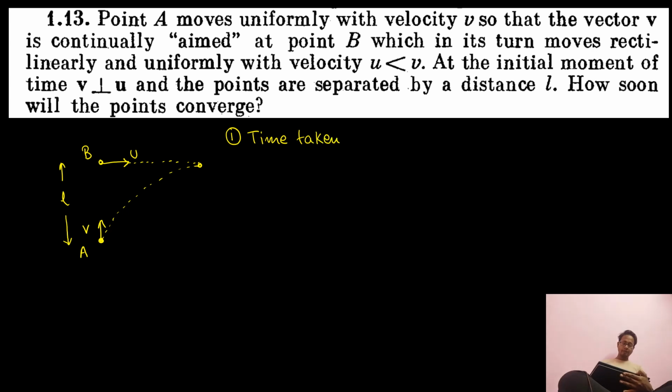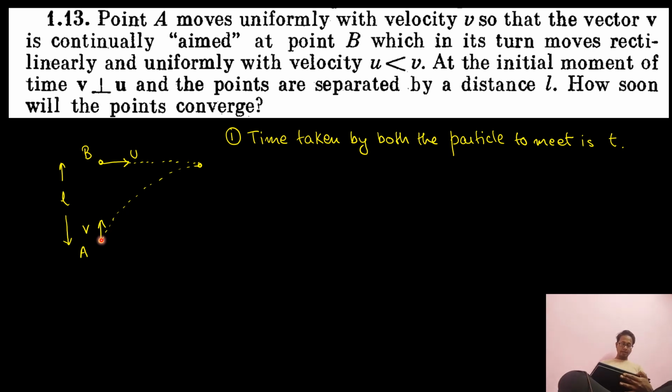Time taken by both the particles to meet is t. Now see, what is common between them? The common thing between them is the time taken. That means the time taken for B to move from head to head is the time taken for A to move from head to head. So let's write that in an equation.